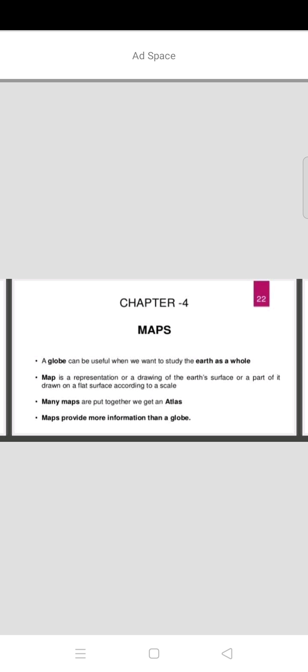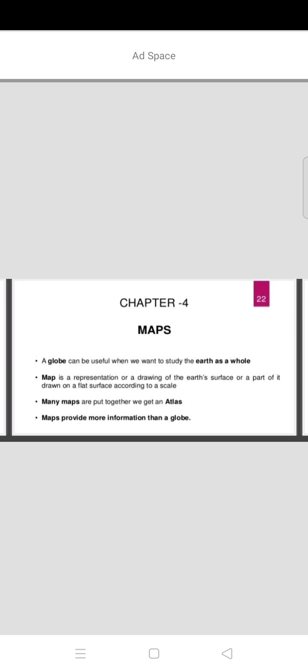Mostly they used these sea routes for the purpose of trade and commerce. Trade and commerce means business purpose, from one country to another country. For that purpose they used these maps to go on the sea routes and seaways, and also to know the distance from one place to another and one country to another country. And also they used them to know what natural resources are there in other countries. For all these purposes they used maps.